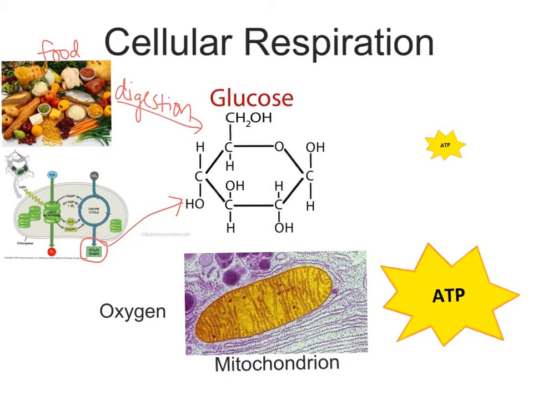Now, there are two things that can happen. What we usually think of is that glucose, in the presence of oxygen as well, all goes into the mitochondrion, and then we get a lot of ATP and some other products. There is an alternative, which is what happens when there's no oxygen available, and that glucose is still broken down a little bit, and we get a little bit of ATP. So we can get a little bit of ATP without oxygen, or we can get a lot of ATP if oxygen is available. We're going to look at how each of those occurs.